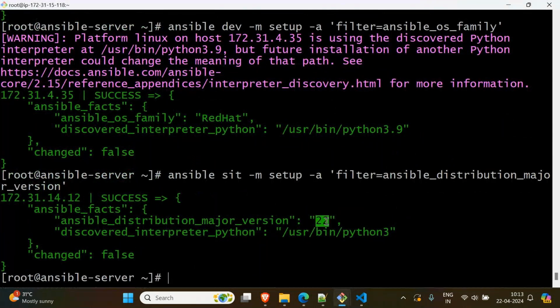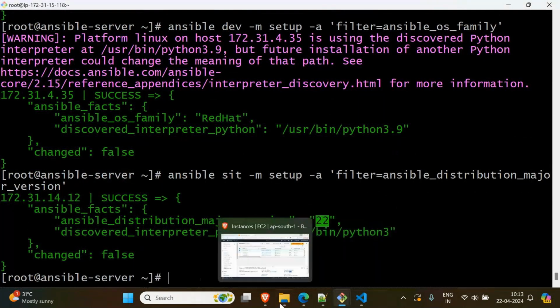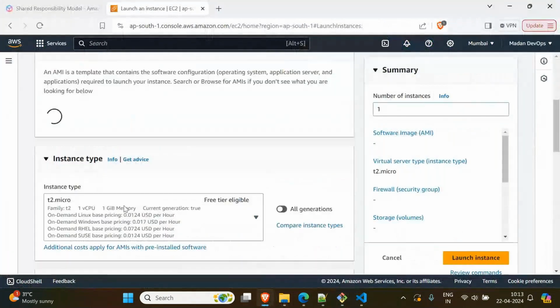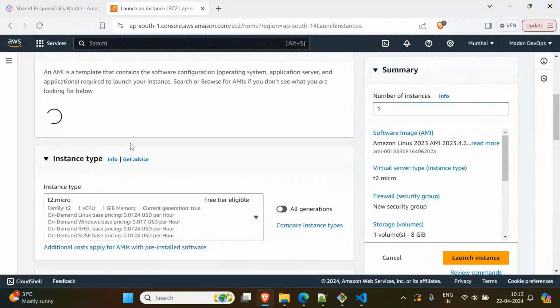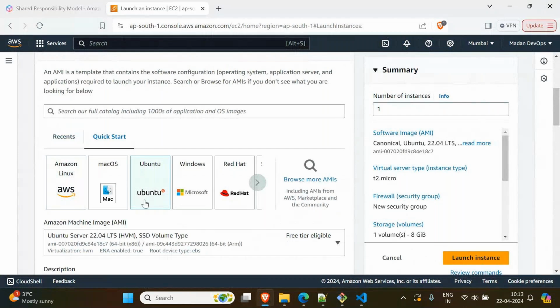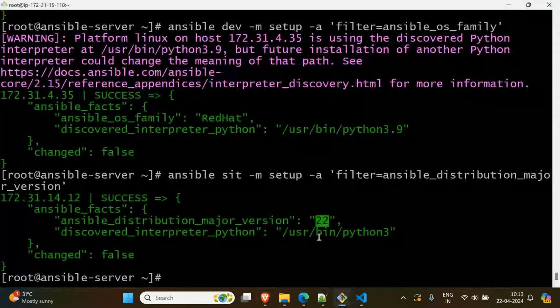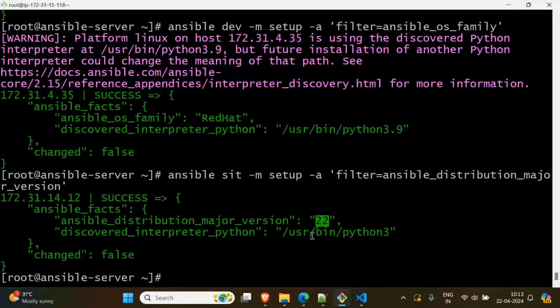What is 22? When we were creating instances, we selected Ubuntu version 22, right? So when you select Ubuntu, we are selecting 22. This is the version I'm getting. Major version is 22. So you can put a condition that way also.